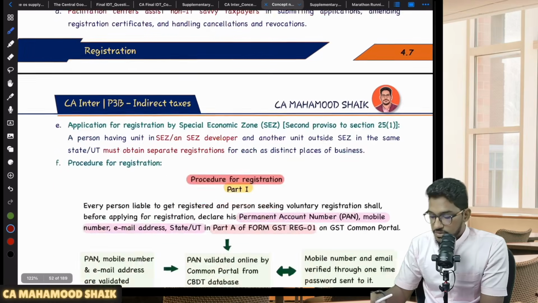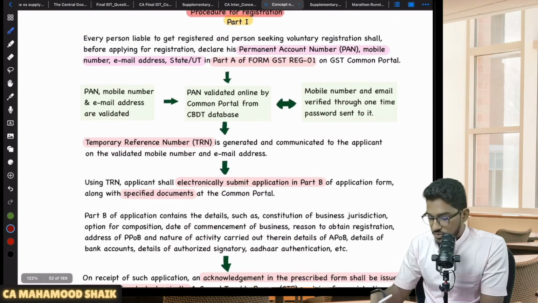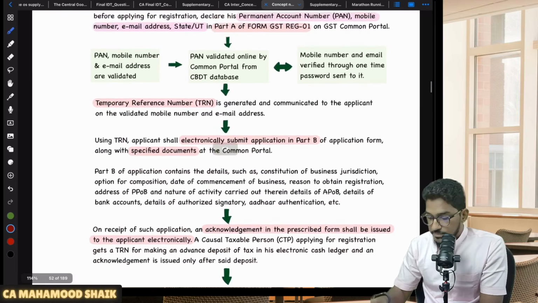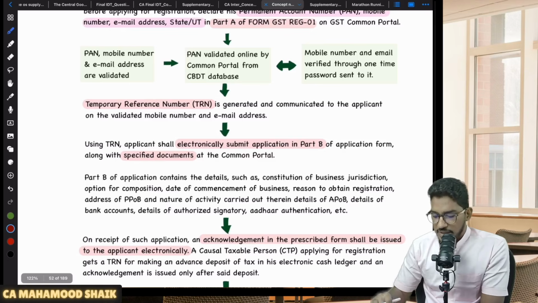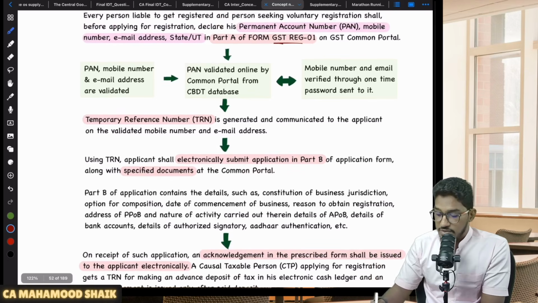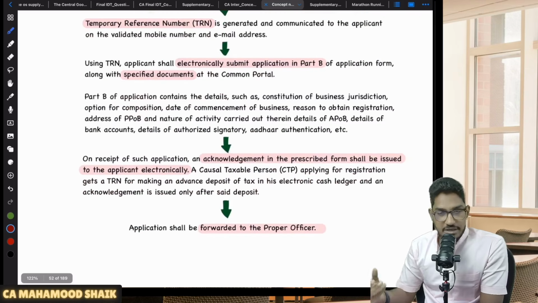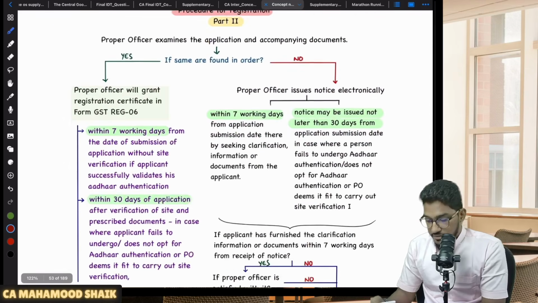Okay, next. Sir, what is the procedure for registration and all? Here I have told you this procedure already. I have presented it in the form of the chat. This you can refer to it. So just a procedural formality, like you have to fill two parts, GST REG-01 part A, part B, and all you have to fill. So this all procedural formality already I have put it in the form of the chat. This you can refer to it.